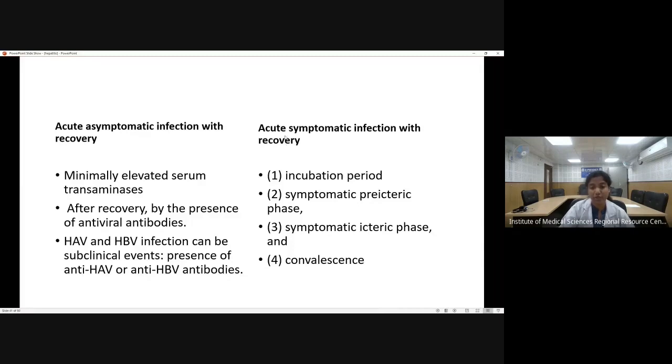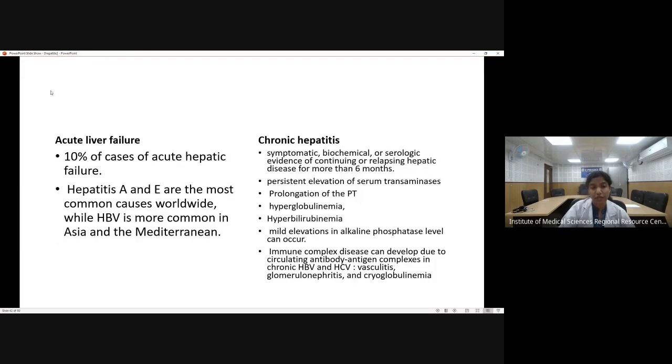Or the patient can be symptomatic. The patient will show acute symptoms, but the patient will recover. So in this, there are 4 phases. There will be an incubation period, and then there will be a symptomatic pre-icteric phase, which will show high hepatic enzyme levels. Then there will be a symptomatic icteric phase when the patient will show jaundice and all, followed by recovery.